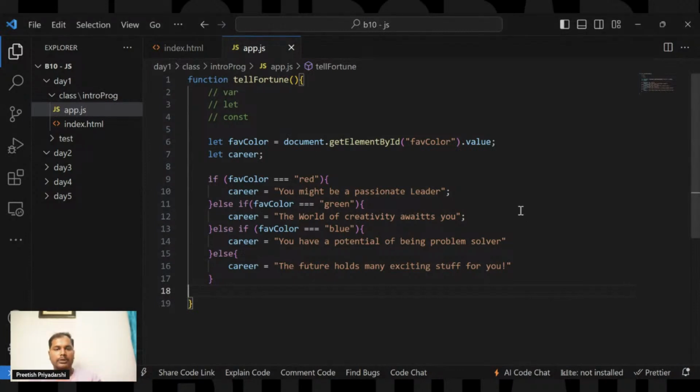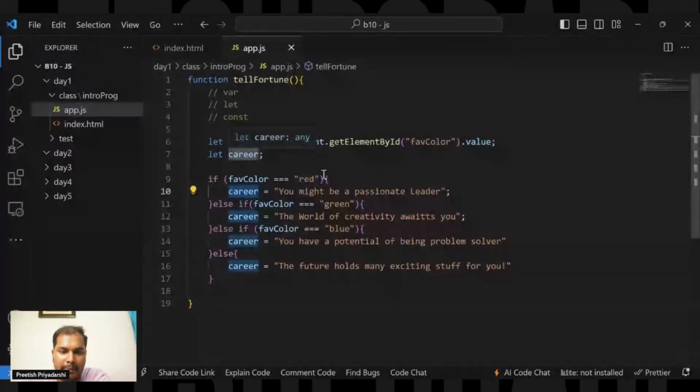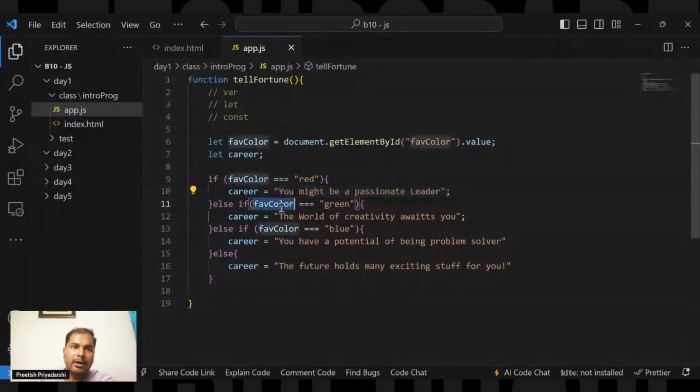So here, till what part have you understood? Here we are checking if the fab color is triple equals to red. If the fab color that you have selected is red, then inside the carrier variable it will store you might be a passionate leader. If the fab color you have entered in the input field is equal to green, it will say the carrier holds the world of creativity awaits for you.